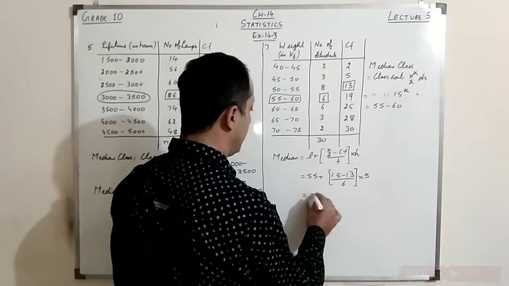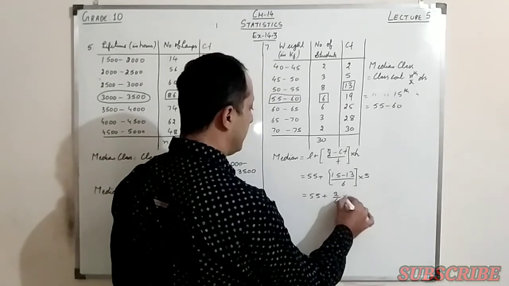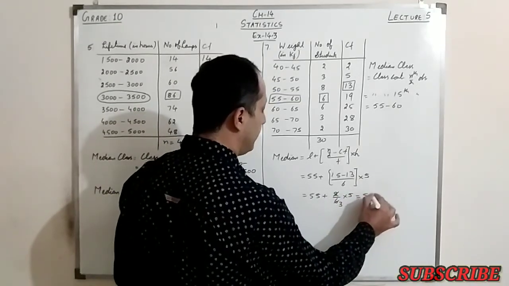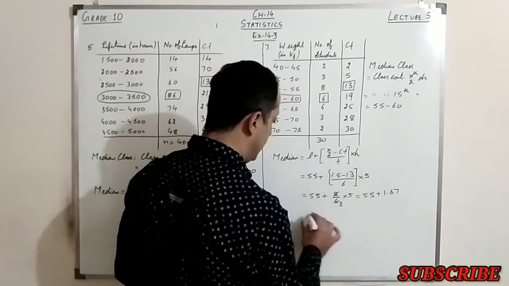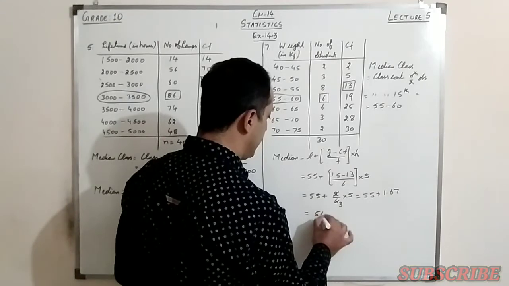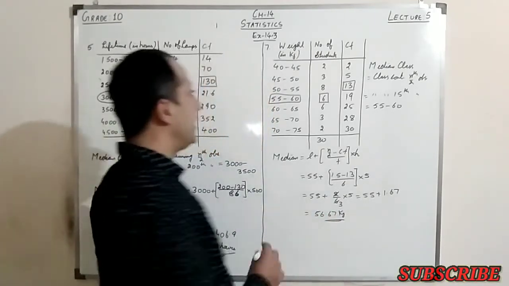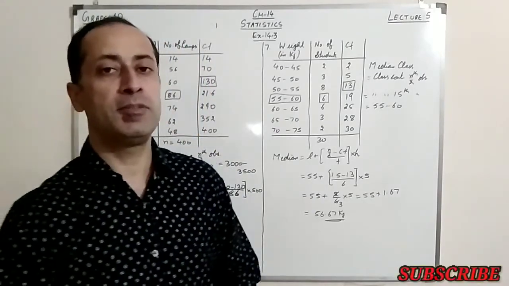So this is 55 plus 2 upon 6 multiplied by 5. This cancels out, this is 3. So this is 55 plus 1.67 and I get the value as 56.67 kilogram. So right here friends, this was the last question of exercise 14.3 which was based on the median.